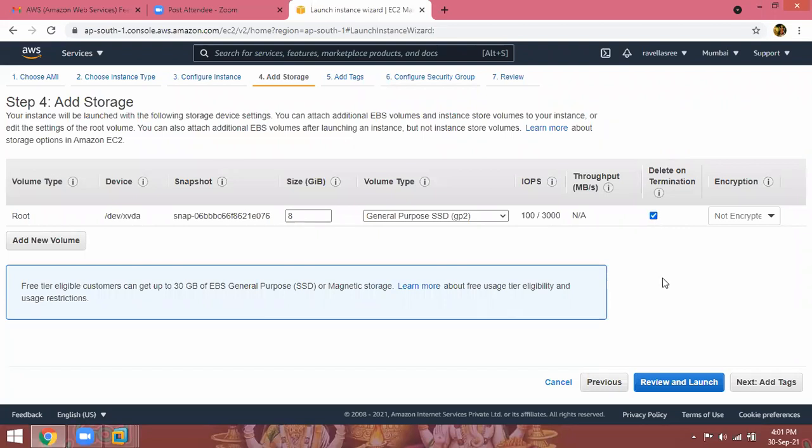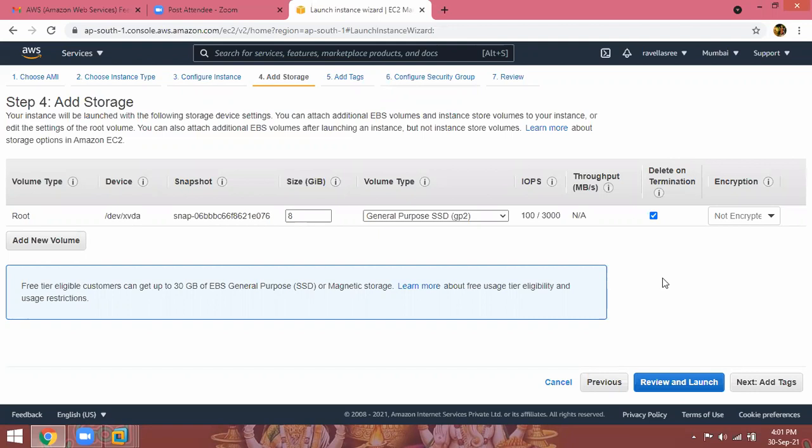In real time, we are not going to delete because organizations have to pay the money. For practical purposes, you have to check the box, delete on termination. Here, two questions you can expect in an interview. What is the root volume size of a Linux instance? 8 GB. What is the volume type?